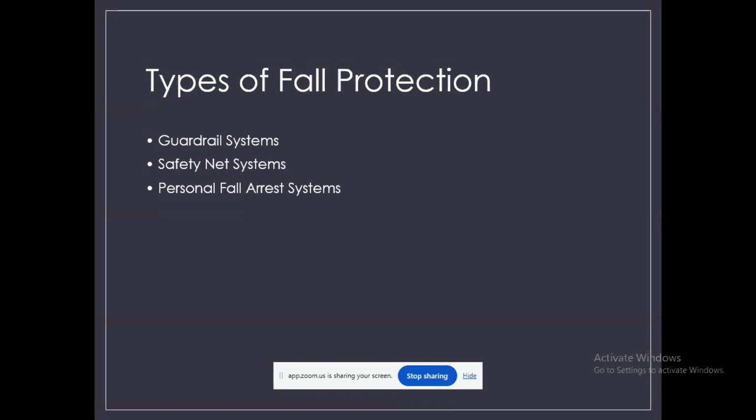First we see guardrail systems. These are physical barriers placed at edges to prevent falls. For example, on a construction site, guardrails are installed around open floors or platforms. The workers don't need to wear any equipment. This is called a passive protection system because it protects automatically, right?